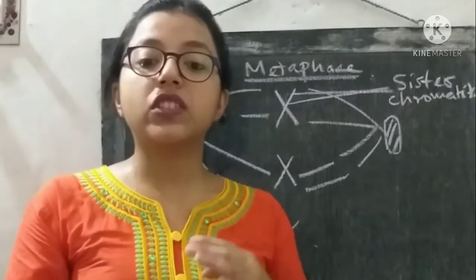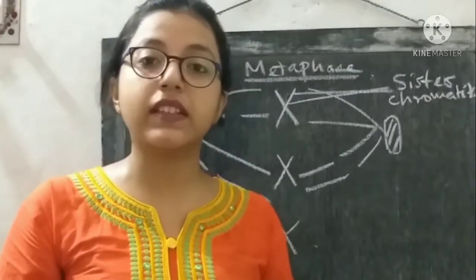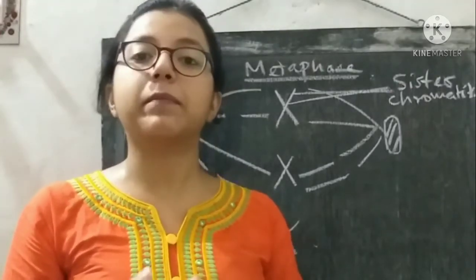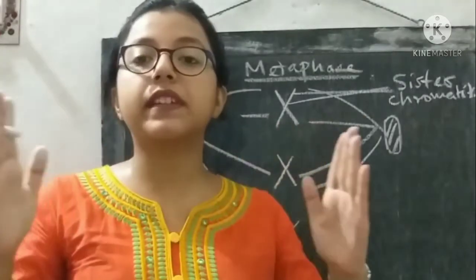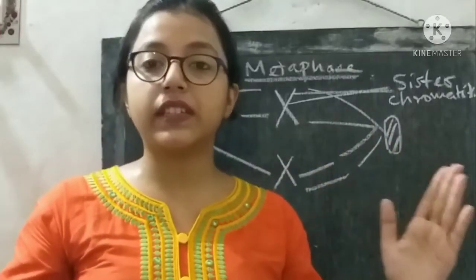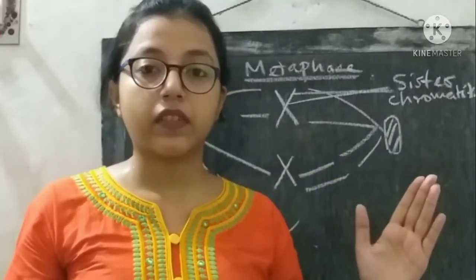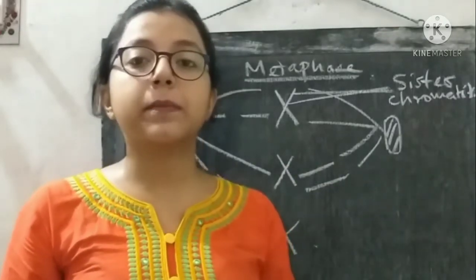These sister chromatids align at a single plane within the parental cell. And now, in the next phase that occurs just after the metaphase, that is the anaphase stage, what happens? These sister chromatids are separated, and they travel in two different directions in the cell. So this is how the sister chromatids are separated. And why are they separated?